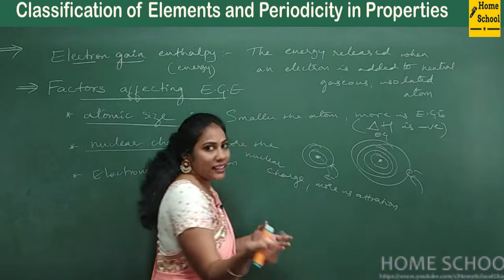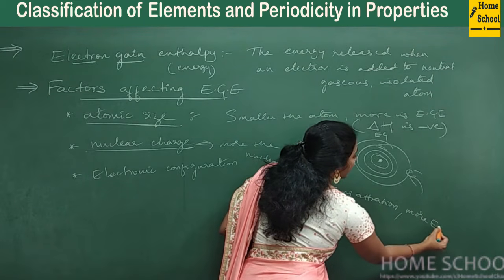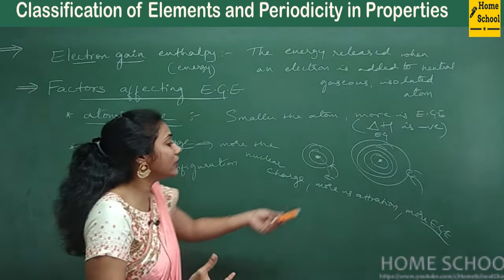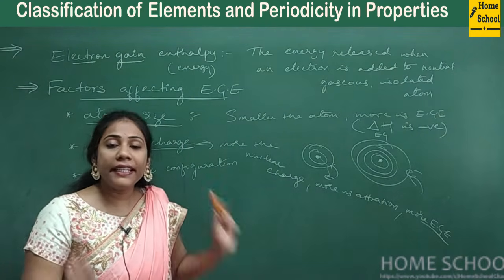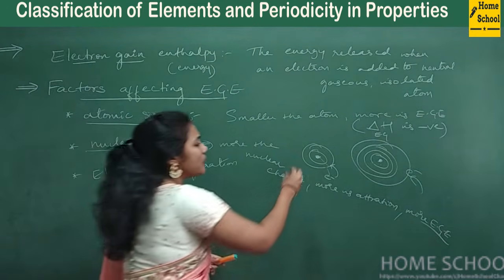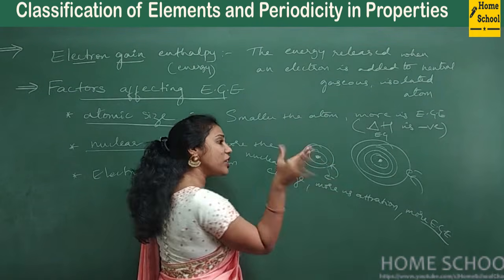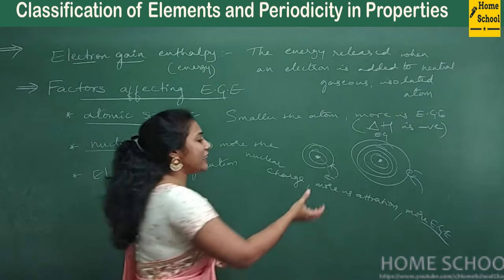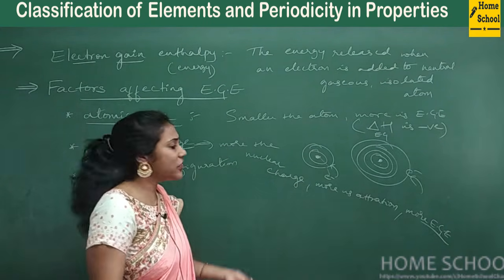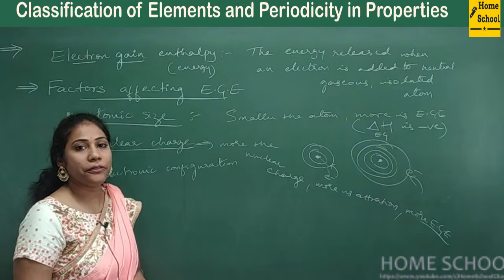If more attraction is received by the outsider electron, then more electron gain enthalpy, in the sense of more negative electron gain enthalpy. As positive charge increases, the attraction between the nucleus and last shell increases. Obviously, more attraction means more energy released, and more energy released means more negative electron gain enthalpies you will observe.